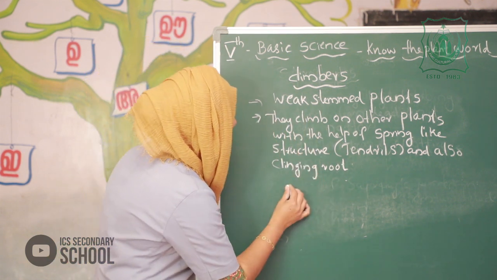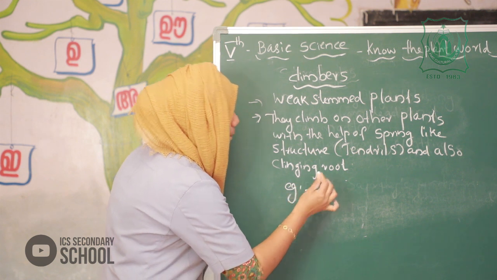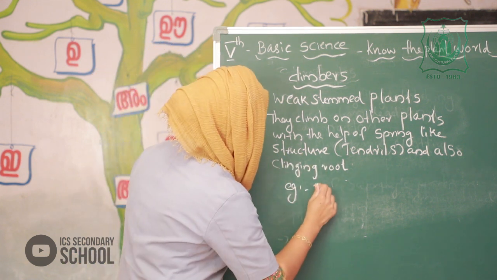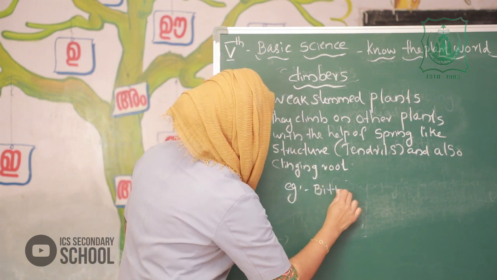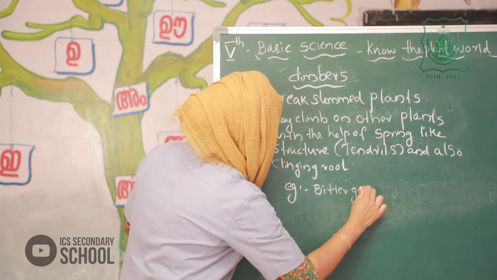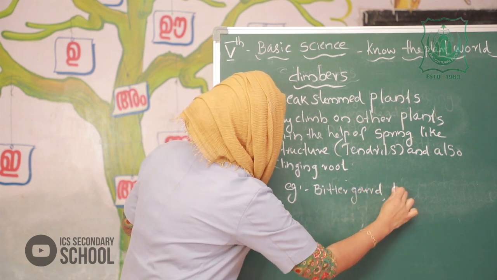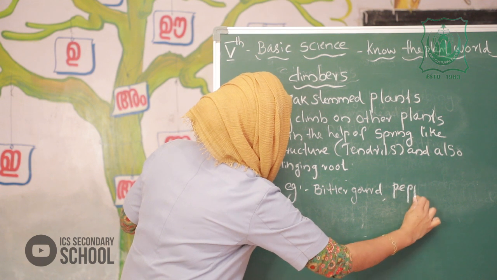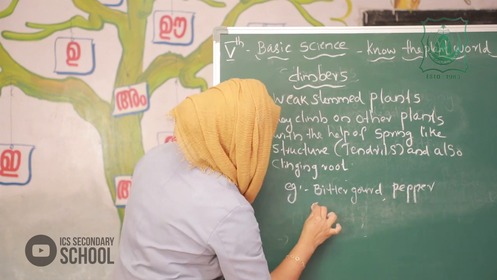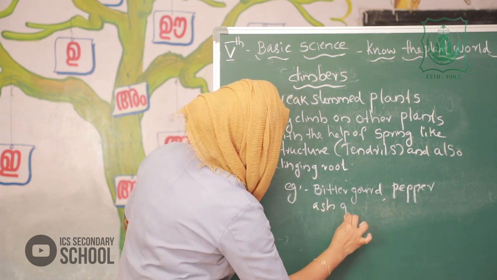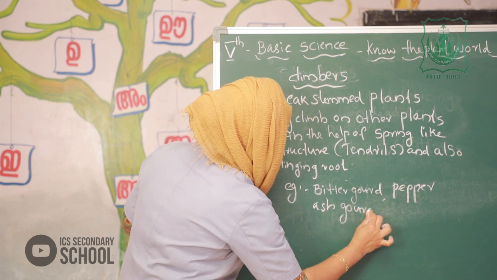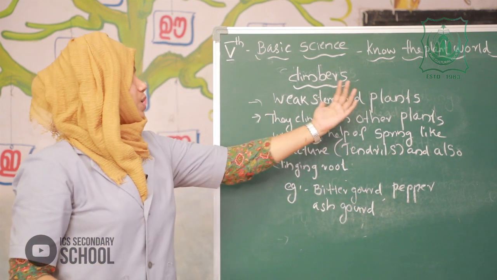Example, bitter gourd, pepper, ash gourd, like that. So what are climbers?